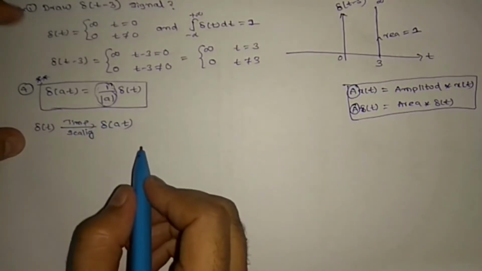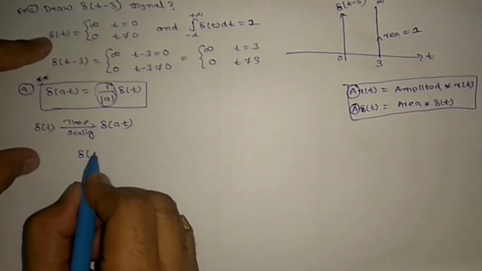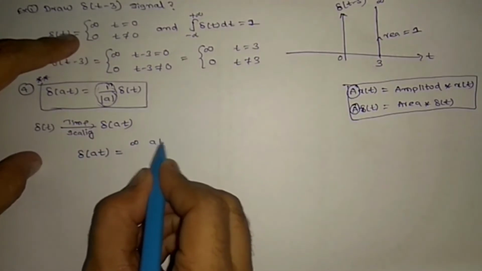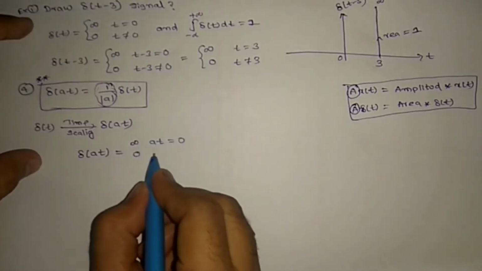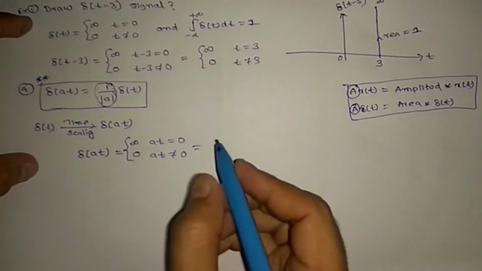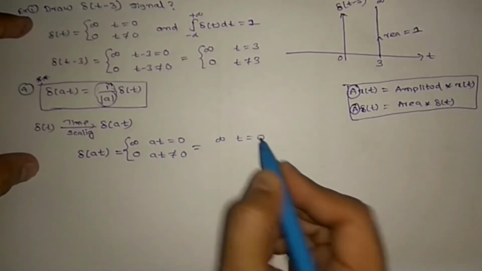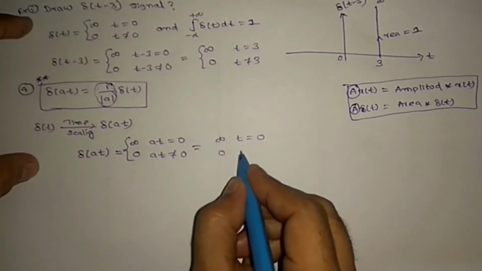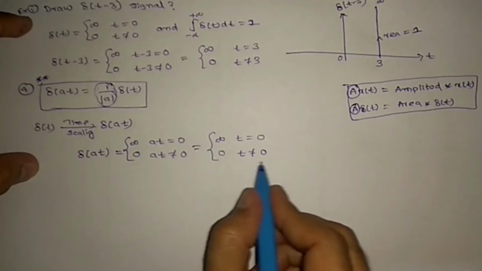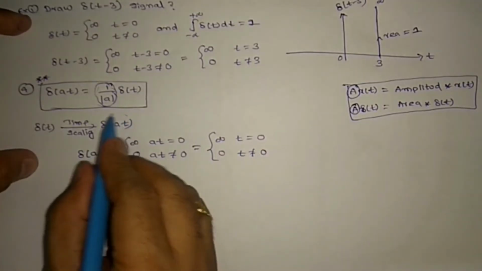Here we have two equations. In del of at, wherever t is there I am substituting. So it is infinity at at equal to 0, and 0 when at is not equal to 0, right? If you solve further, it is infinity at t equal to 0 only, and 0 when t is not equal to 0, so it didn't shift anywhere, right? And the amplitude is also infinity only. So let us find the area of this one.